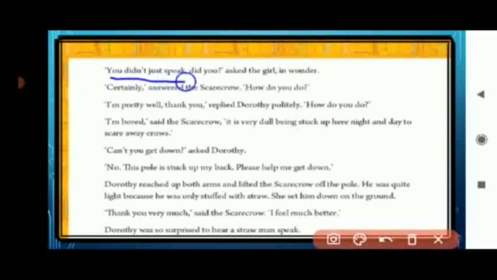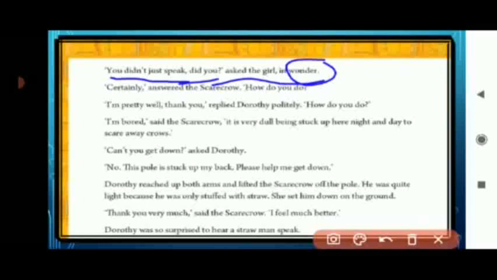You didn't just speak, did you? Asked the girl in wonder. Underline the word wonder. Now, Dorothy asked the Scarecrow that you didn't just speak, did you? She said to the Scarecrow, you are speaking now, I saw you, I heard you speaking.